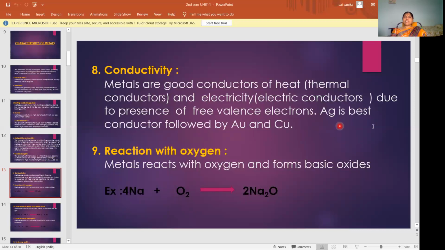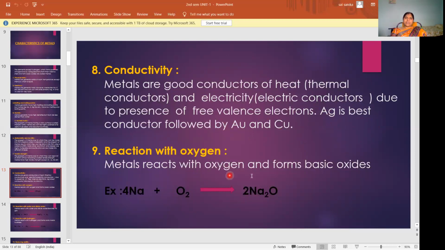Why silver is the best conductor is very important for your entrance exam, because of the freely moving electrons present in silver. Among other metals, very freely moving electrons are present in silver. Okay, then next, reaction with oxygen.